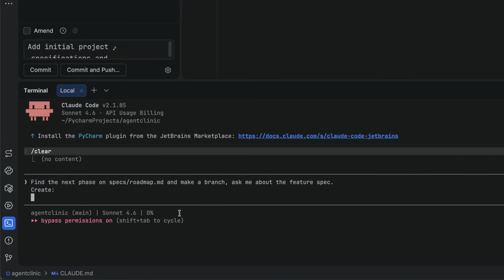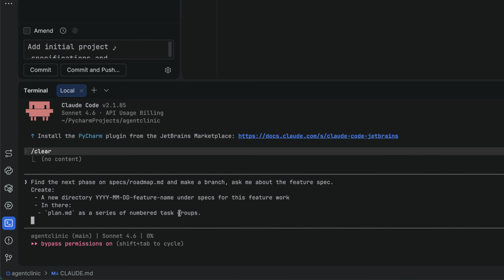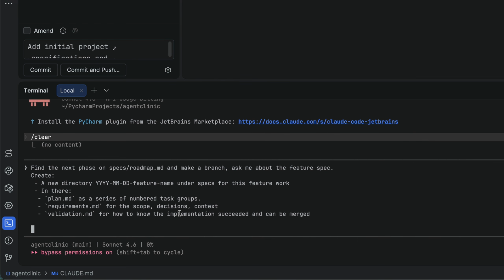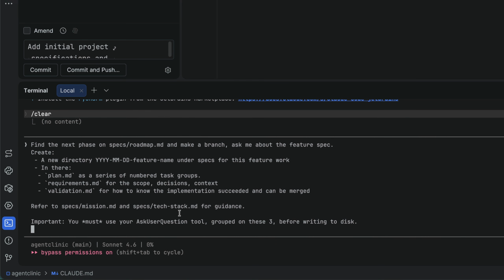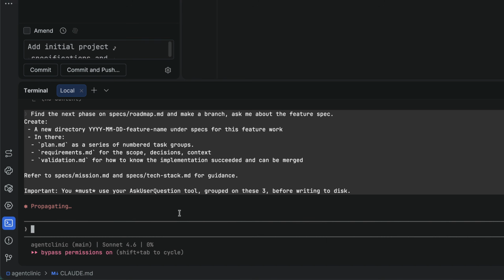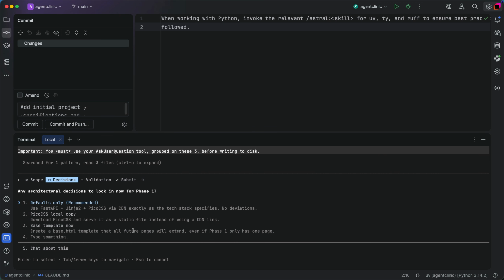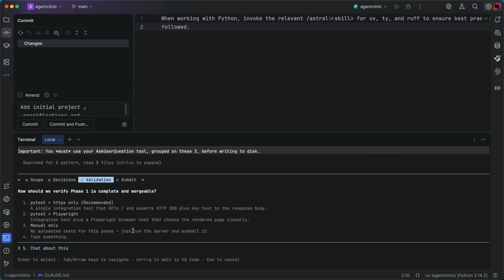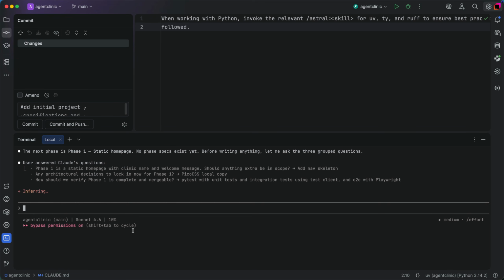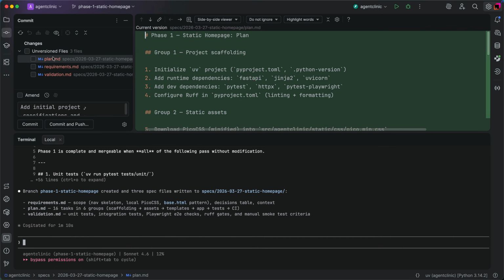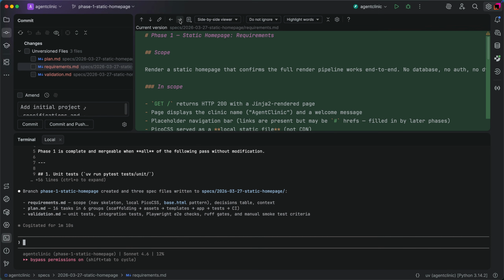Then ask the agent to get the next feature from the roadmap, make a branch, and a feature spec. Plan, requirements, validation. Well, these questions look spicy. Let's add a nav, use local Pico CSS, add some good validation instructions, then submit. Very good. We now have a feature spec in the correct subdirectory.